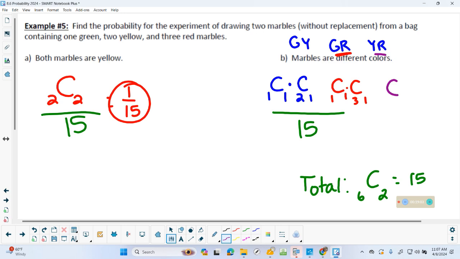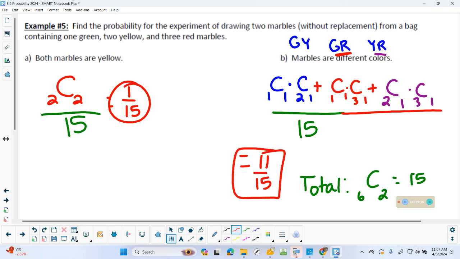Now yellow. We already did yellow, of course. There's 2 yellow to pick from. We're going to have 1. How many red are there to pick from? We're going to have 1. So to do the top, we're going to total up all of those combinations. I punched that in my calculator earlier. I'm not going to bore you typing it in now, I'm just going to tell you what it is. The numerator is 11, so 11 out of 15. That's if we didn't want to have to write out all 15 and count again.